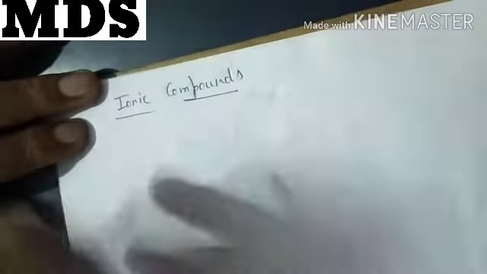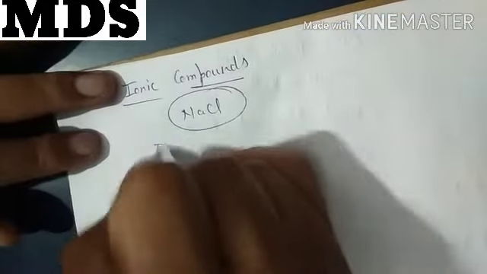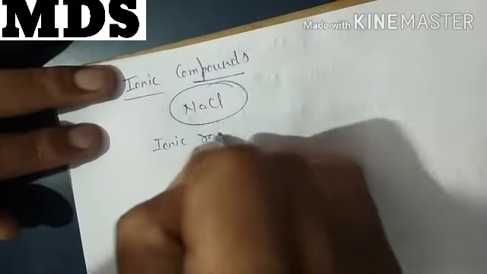But you know that in some cases, in ionic compounds, when non-metals and metals get combined, like NaCl, the radius measured is known as ionic radius.